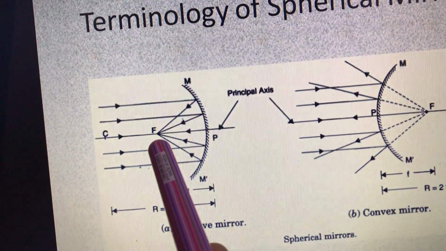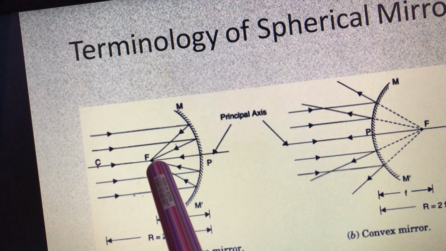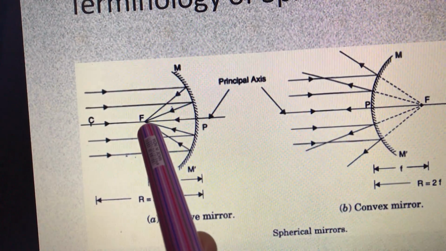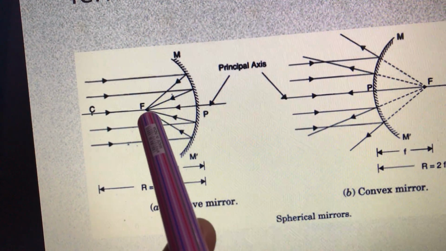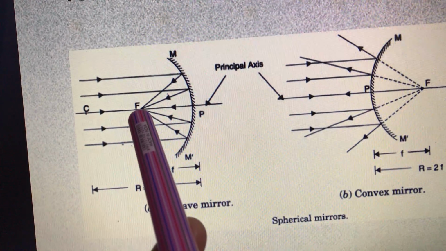Now here you can see a point F where all the rays are meeting. So this is known as the principal focus, or also simply focus. Now how will you define a principal focus?